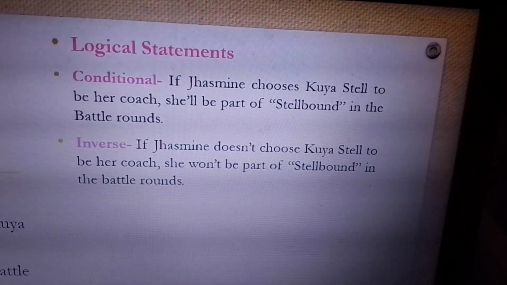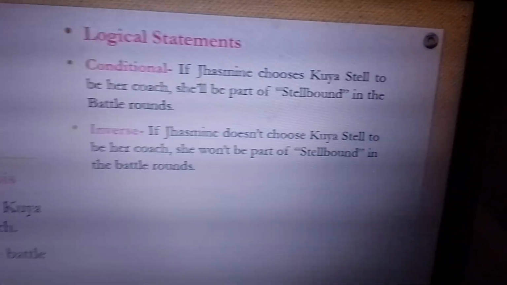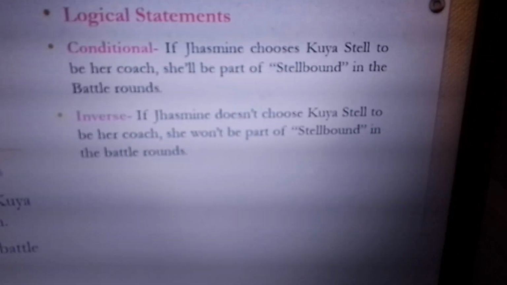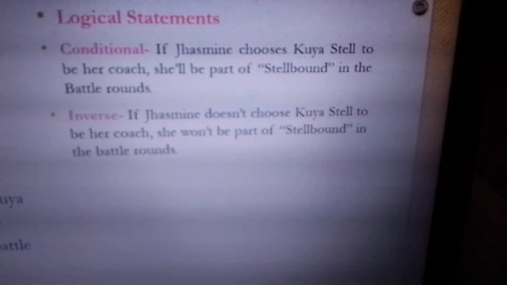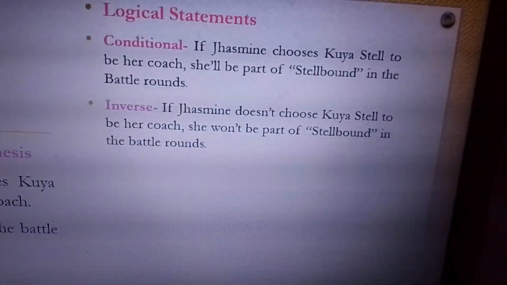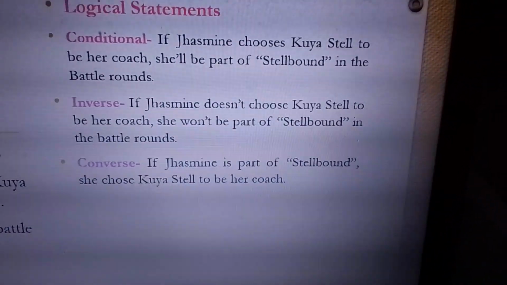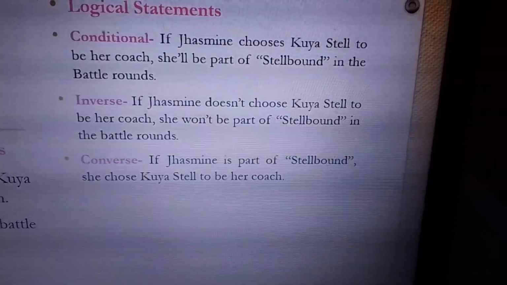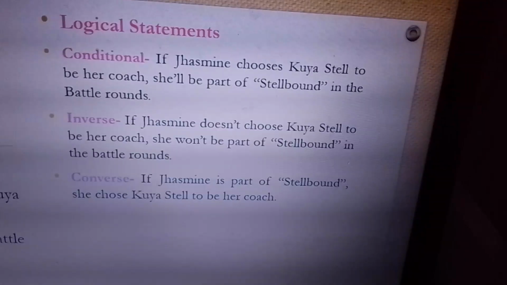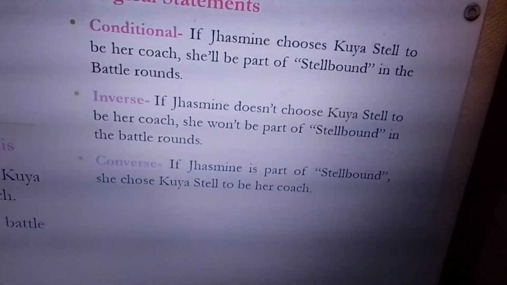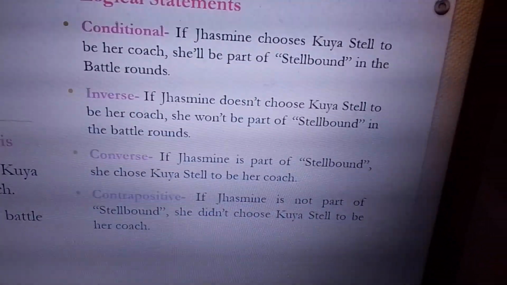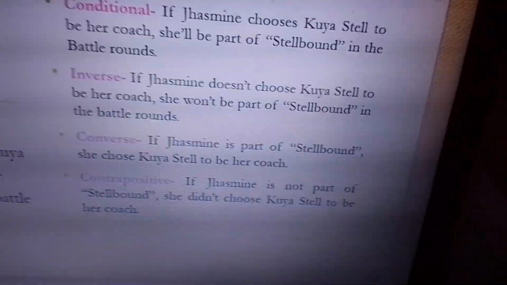For converse, Q. If Jasmine wants to join the battle rounds in Spellbound, if Jasmine wants to be part of Spellbound in the battles, then she must choose Kuya Stel to become her coach. Kapag contrapositive naman, if Jasmine does not want to be part of Spellbound, she must not choose Kuya Stel as her coach.